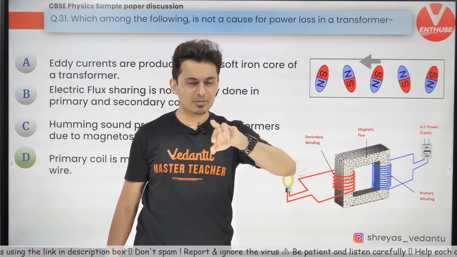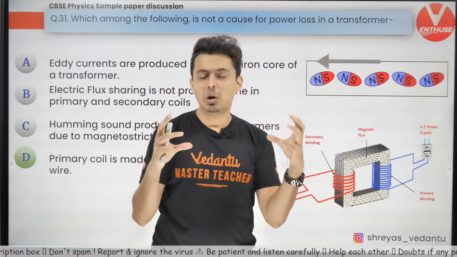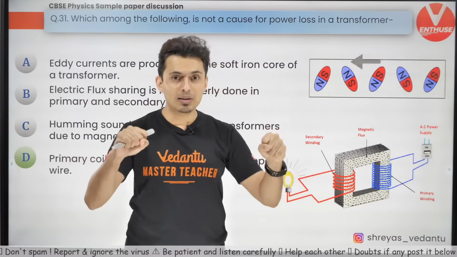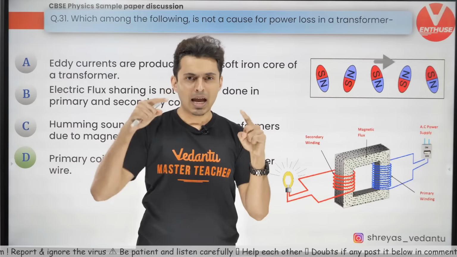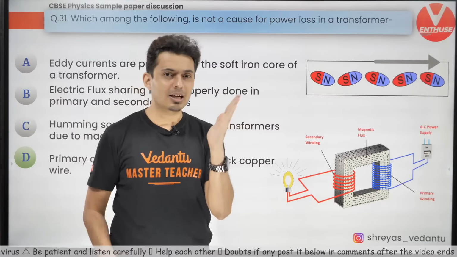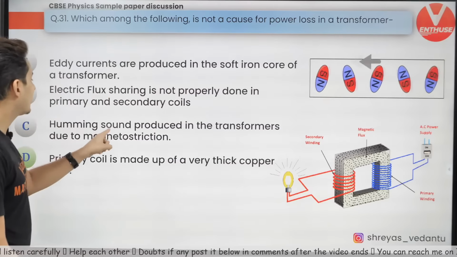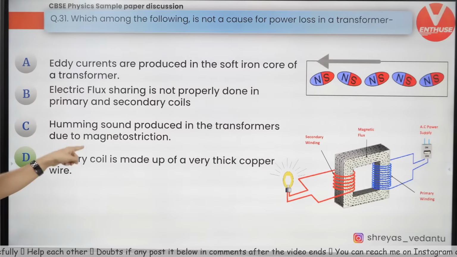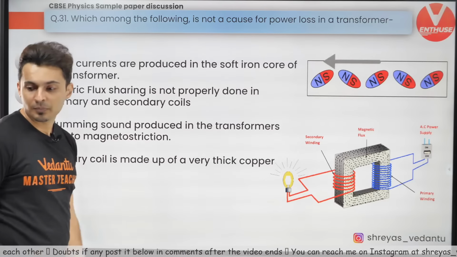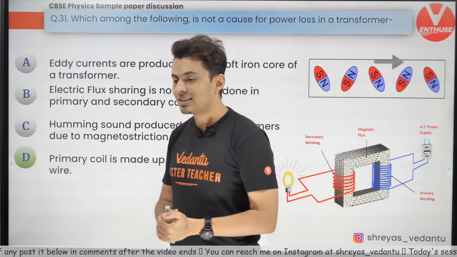Once the atoms change their orientation, the structure of the coil and the iron core changes rapidly as the current fluctuates, and the structure starts vibrating. Because of that vibration, you get the humming sound. That is called magnetostriction. Is that now clear? I hope this is clear.